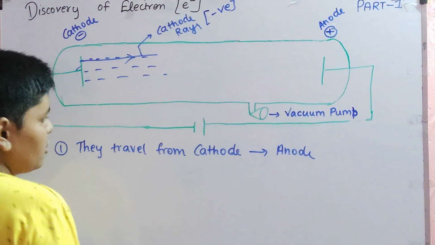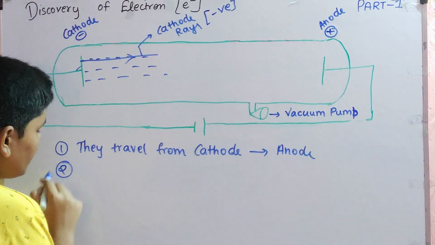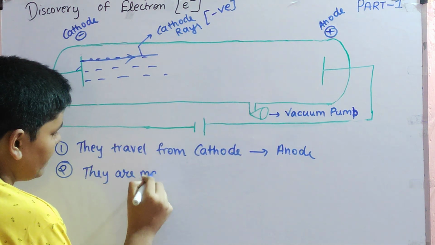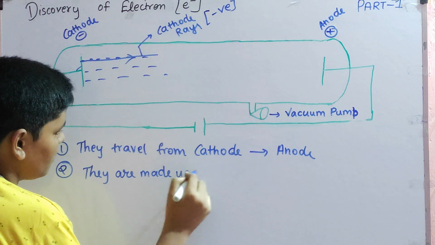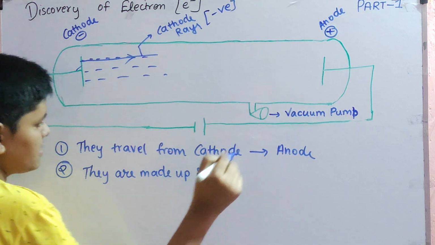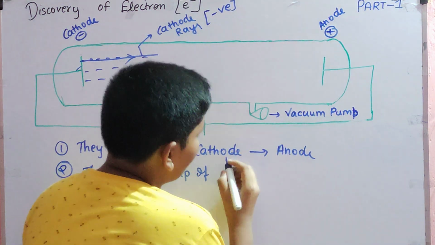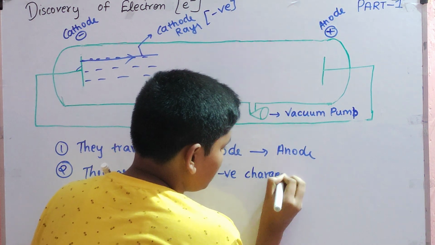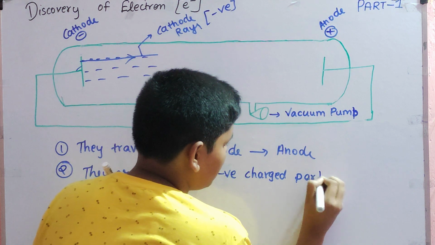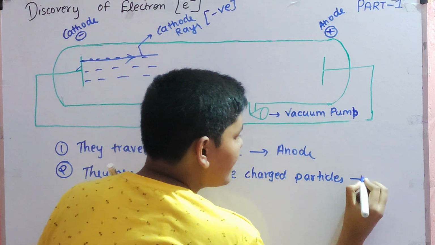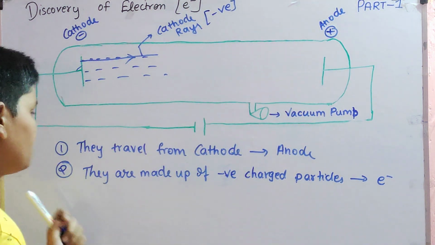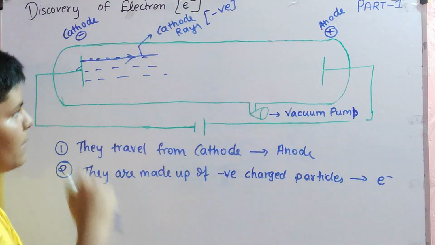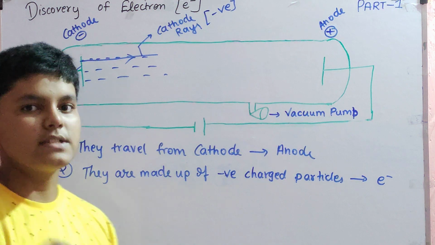They travel from cathode to anode, and the second point, the main point, is they are made up of electrons, or you can say made up of negatively charged particles called electrons. The third point is these cathode rays are invisible.